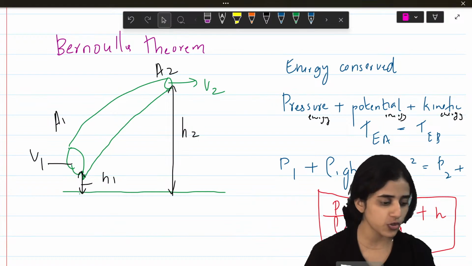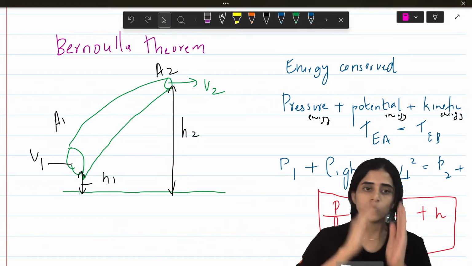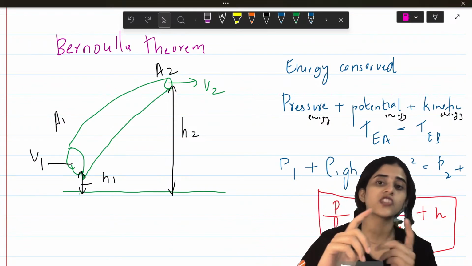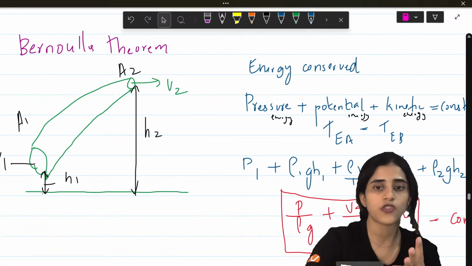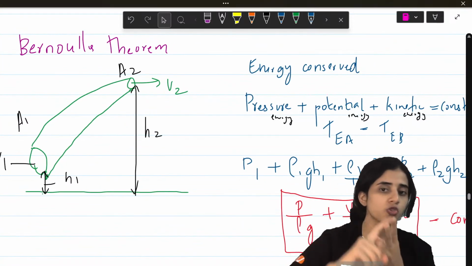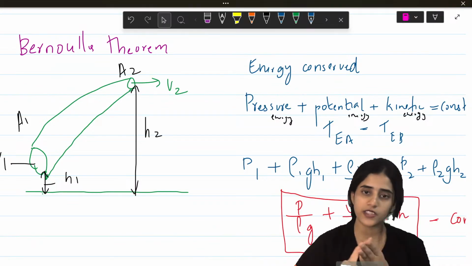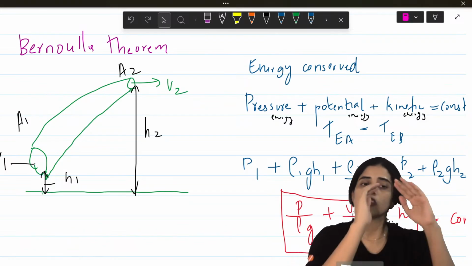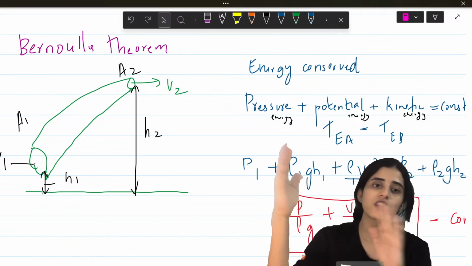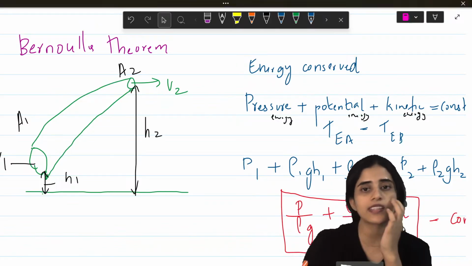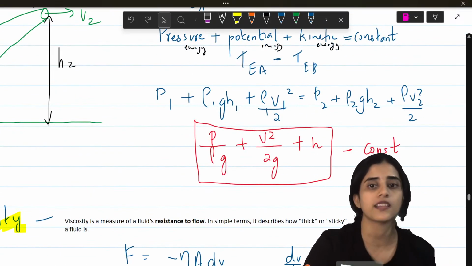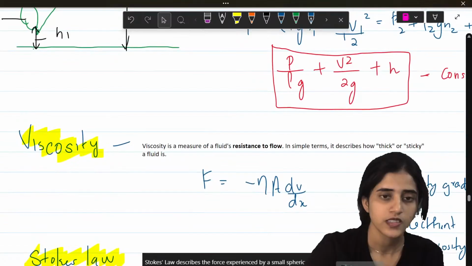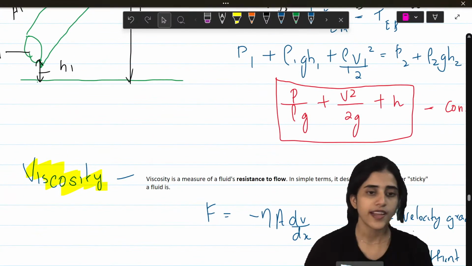So, we are going to find out that energy is going to be conserved. Here the energy depends on pressure, potential and kinetic. The formula for pressure is P, potential is rho g h, kinetic is rho v square by 2. Other than mgh, there's another formula for potential, rho g h, when it comes to liquids. At one end and the other end, both of these are the same. So when you equate them, you will see that the energy is conserved and you will get this formula.